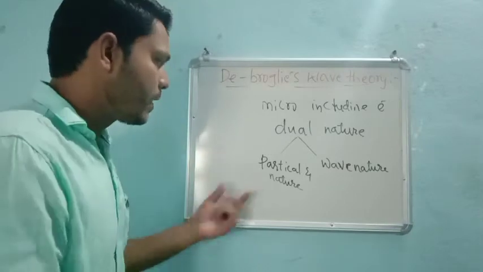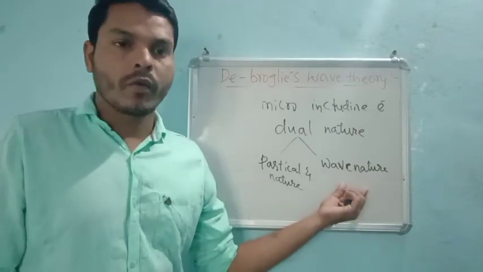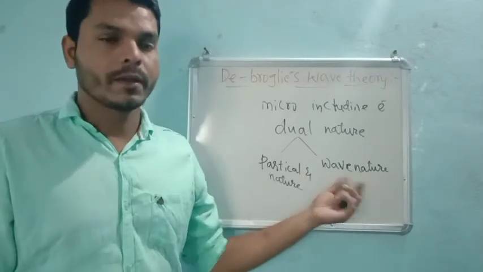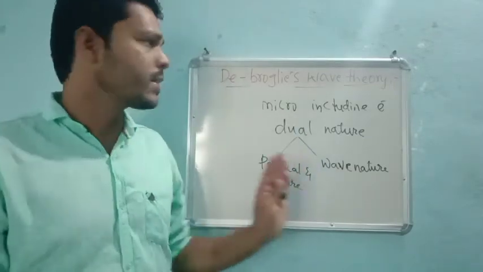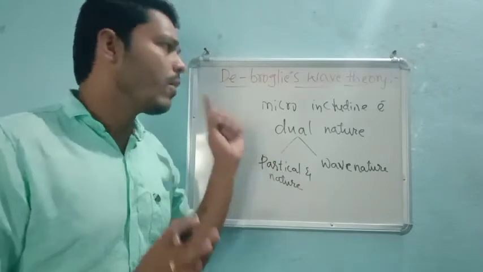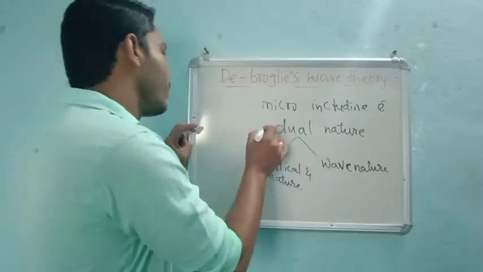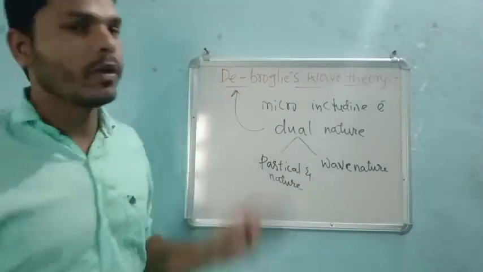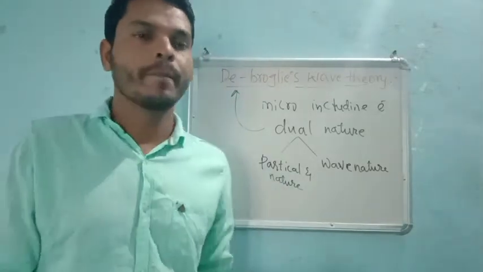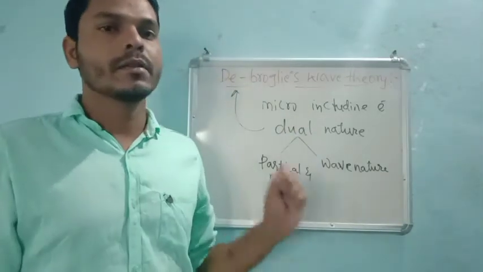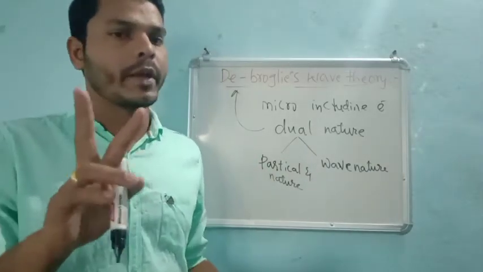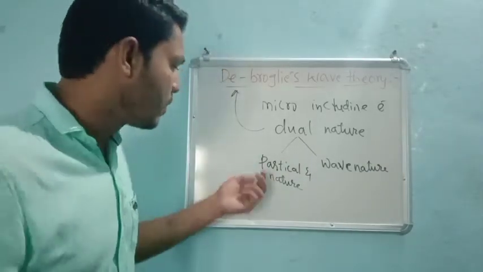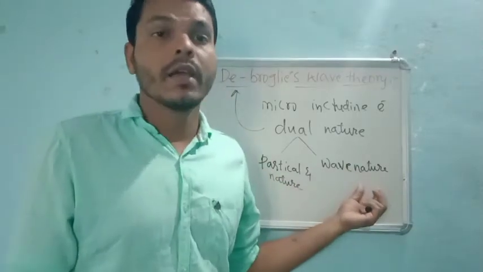Any particle present on the earth's crust always has dual nature according to de Broglie.